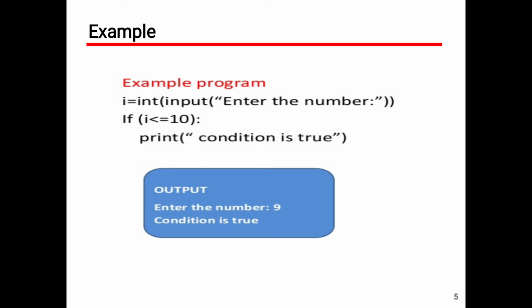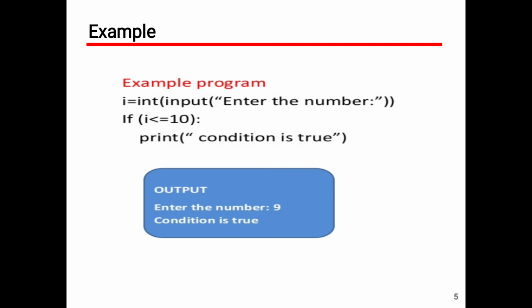So this is the example program. Here I need to read an input from the user, so I'm asking the user to enter the number. The user will give the number, and that number will be assigned to i.